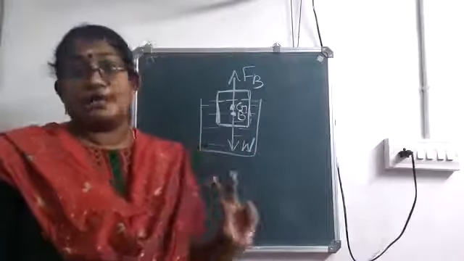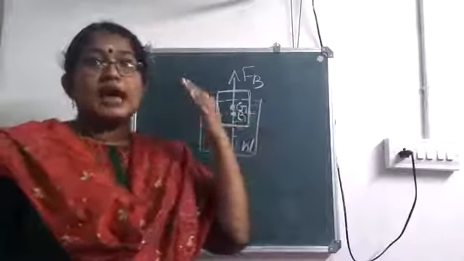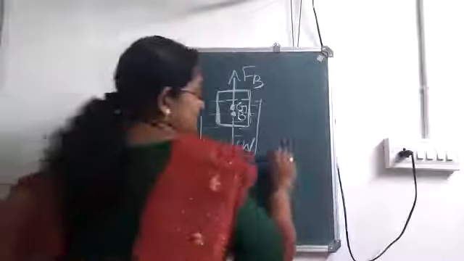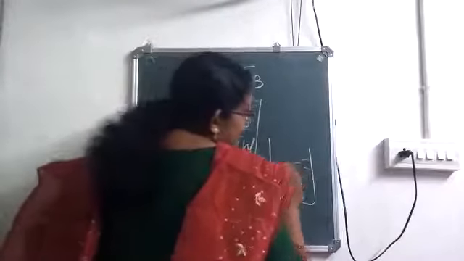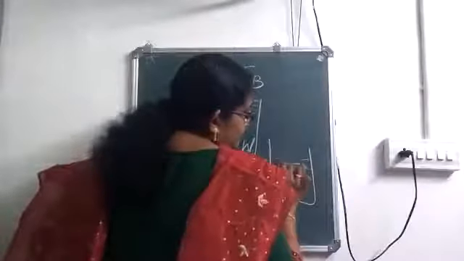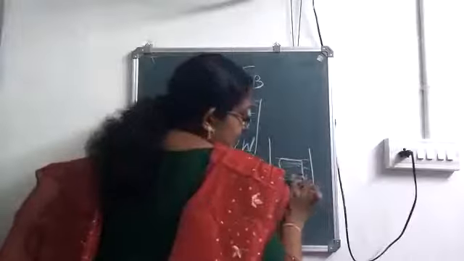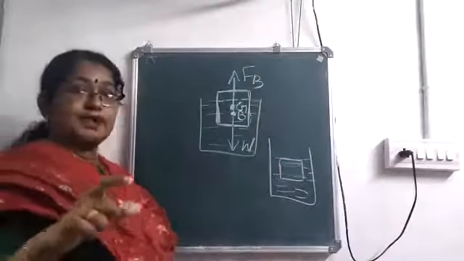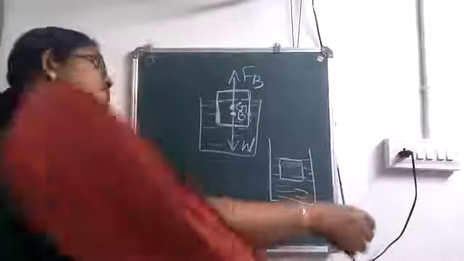part of the body. In this case, a part of the body is above the water surface. Suppose the body floats with the entire part of the body underwater. So where is the center of gravity of this body?